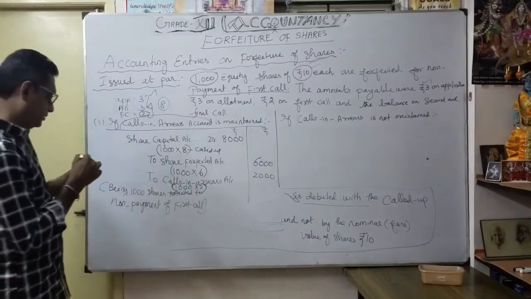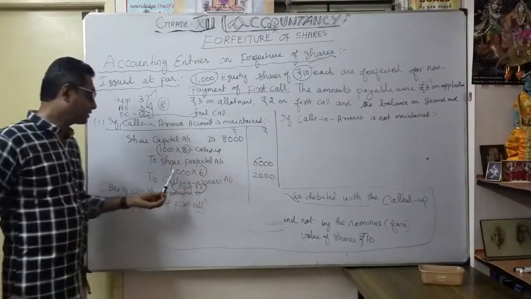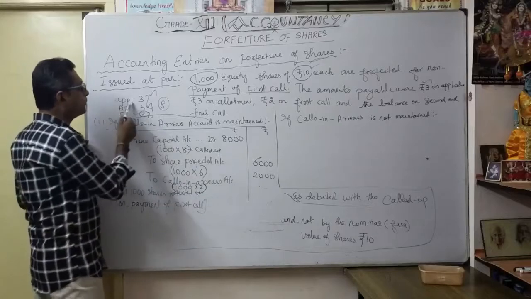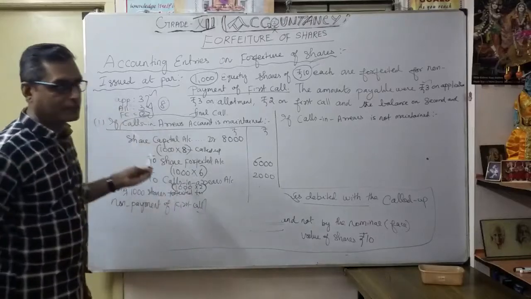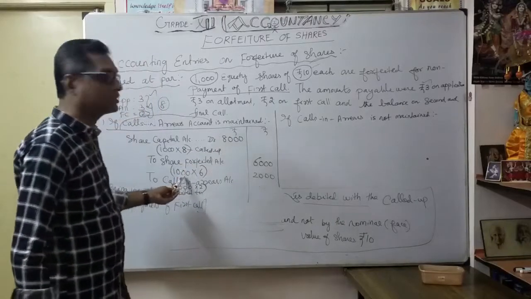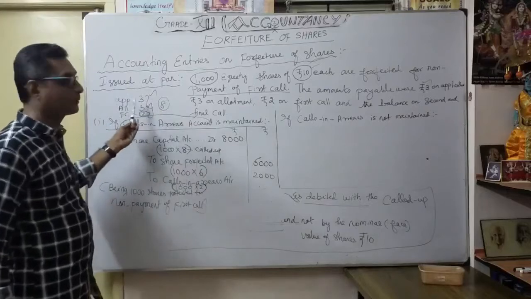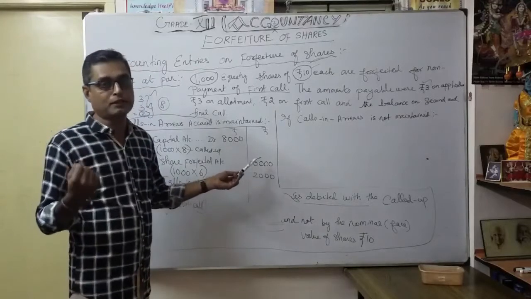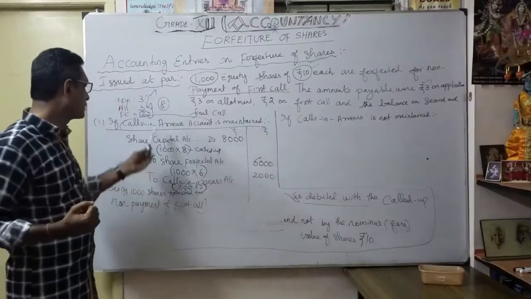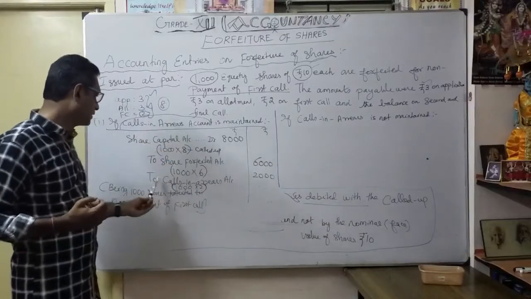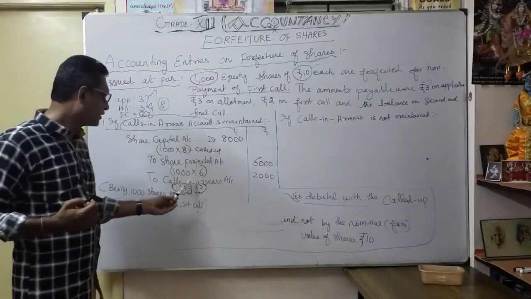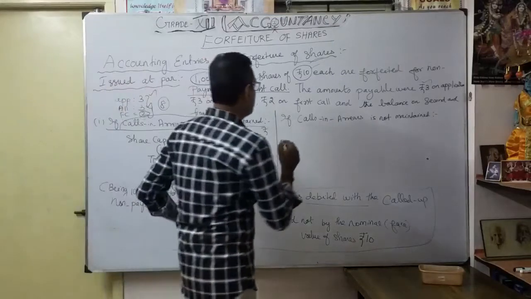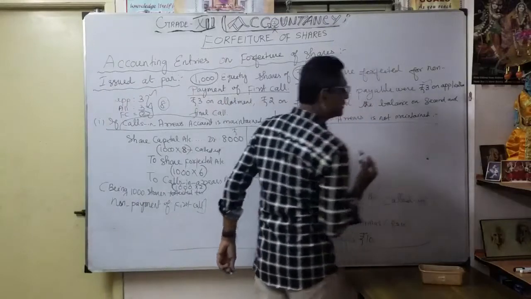Then to share forfeited account, this 6,000 rupees. How? 1,000 into 6. We take the amount paid by the particular shareholders. Number of shareholders, how much? 1,000 shareholders. They paid application, they paid allotment money. That's 6 rupees. The company will take over that money. So this is the default. When you maintain the calls in arrears account, you mention here to calls in arrears account 2,000. Understood? Suppose the calls in arrears is not maintained, how will the journal entry be?